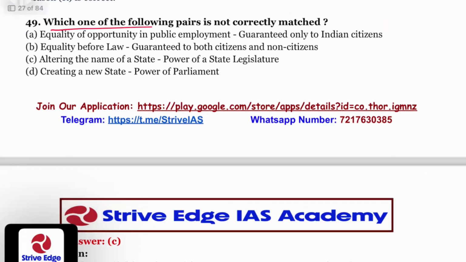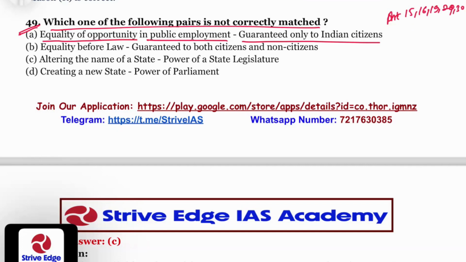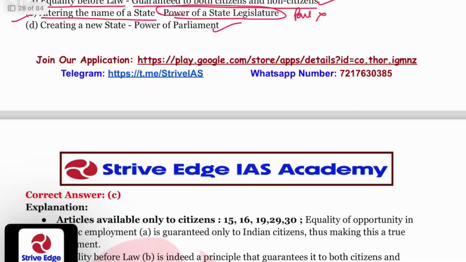Which one of the following pairs is not correctly matched? Question number 49. Equality of opportunity in public employment is guaranteed only to Indian citizens. So which articles are guaranteed only to Indian citizens? Article 15, 16, 19, 29 and 30. Equality before law is guaranteed to both citizens and non-citizens. This one is correct. This one is also correct. Altering the name of the state is not a power of the state legislature, rather of Parliament. So this one is wrong and this one is correct. C is the correct answer.